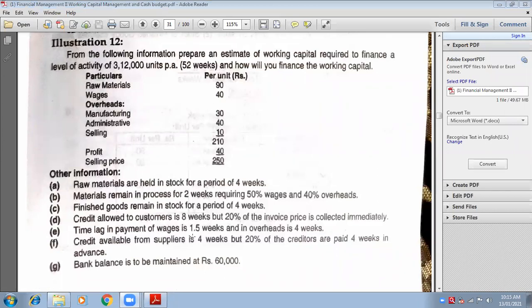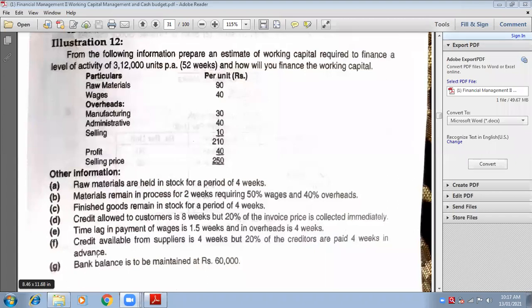Next, time lag in payment of wages is 1.5 weeks and in overheads is 4 weeks. Credit available by suppliers is 4 weeks, but 20% of creditors are paid 4 weeks in advance. And the last adjustment is that bank balance is maintained at rupees 60,000.